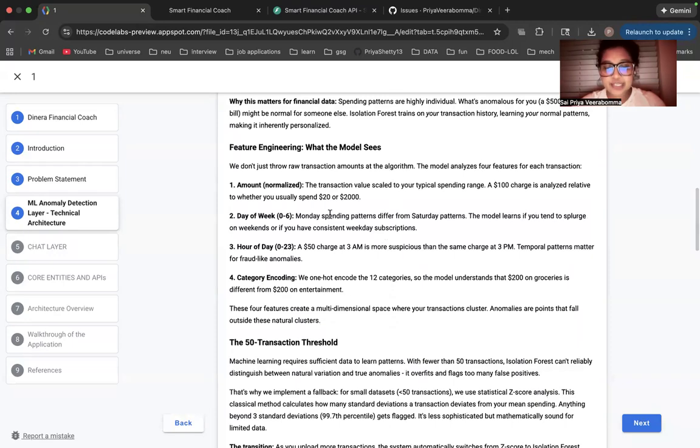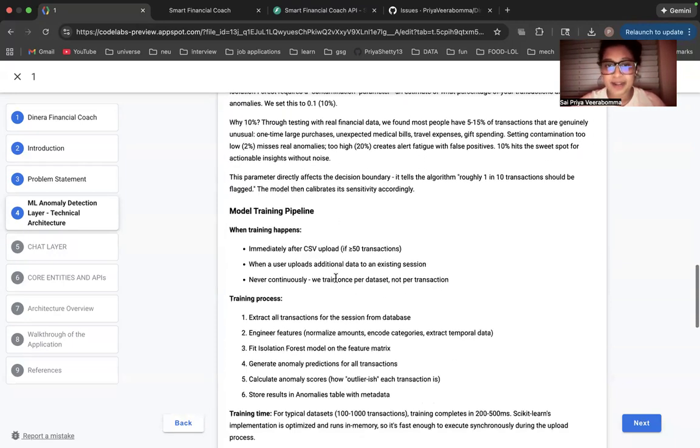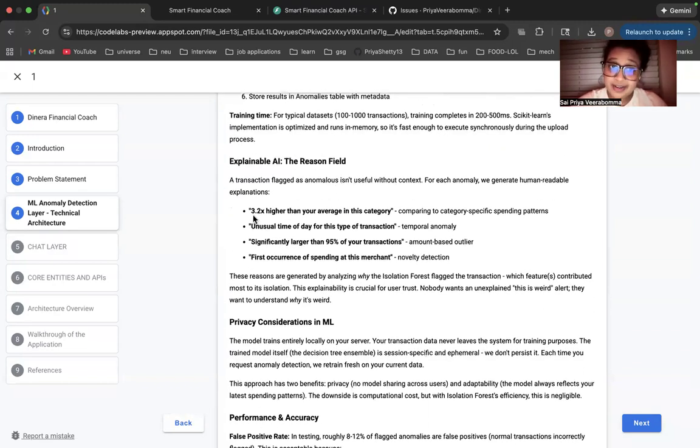So I have just given a few descriptions of examples of the detailed pattern, or how exactly it is happening. Like over here, like I mentioned, it's 3.2 times higher than your average in this particular category. So are you sure this is you?